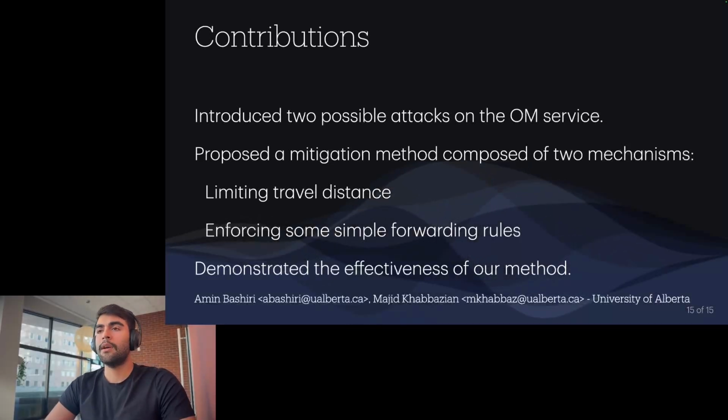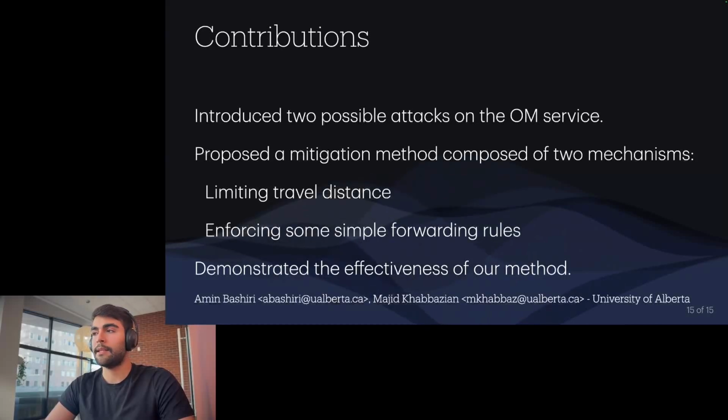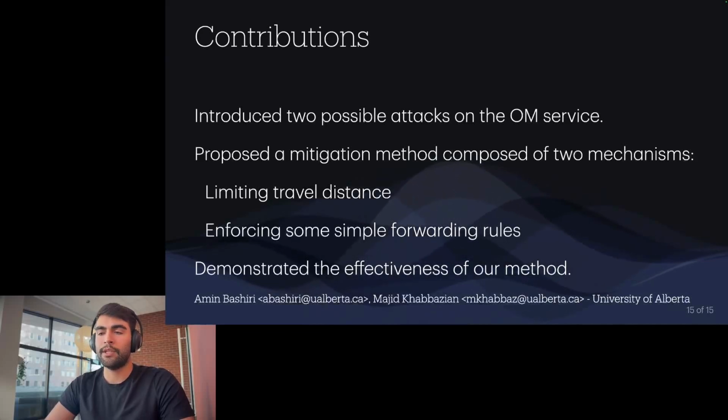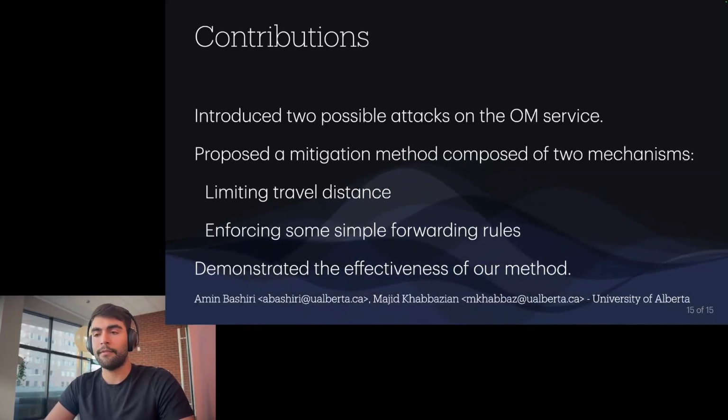So in conclusion, our contributions are that we introduced 2 possible DOS attacks on the onion messaging service. Then we went on to propose a mitigation method that was composed of two mechanisms. The first one was limiting the travel distance that these onion messages can travel in the network. And the second one was that we introduced some very simple forwarding rules for nodes to follow. And then at the end, we ran simulations to show how effective our methods are in mitigating these DOS attacks.